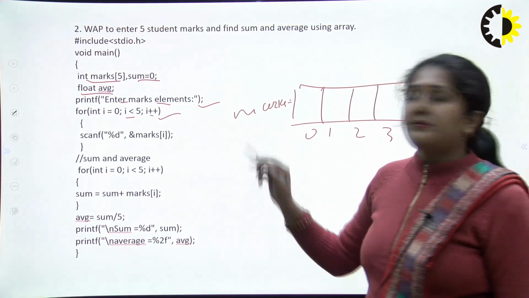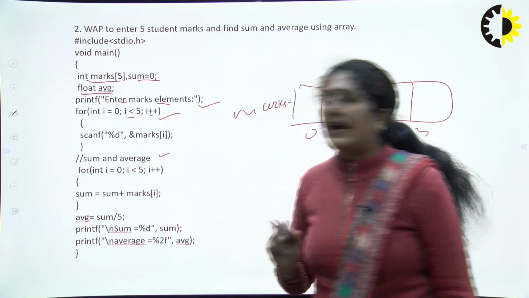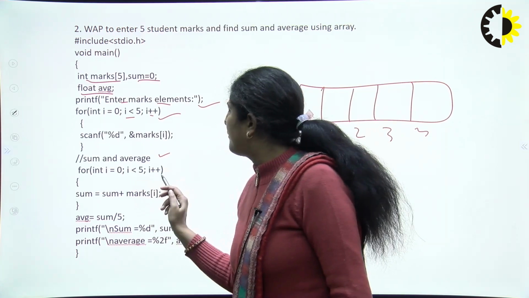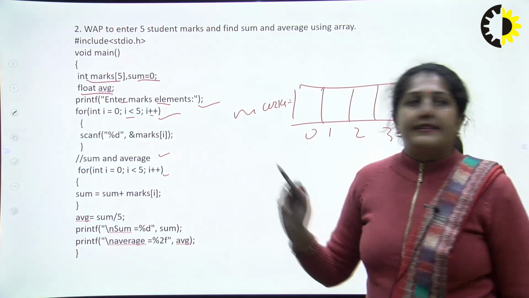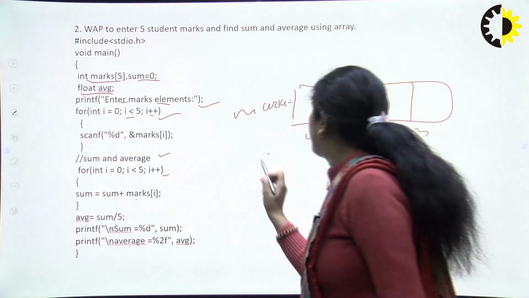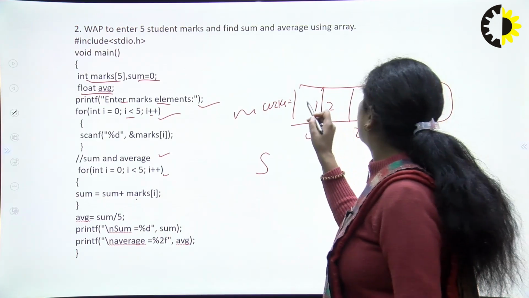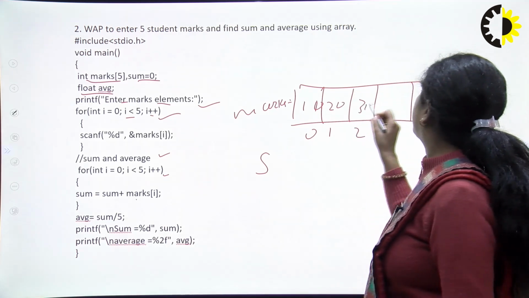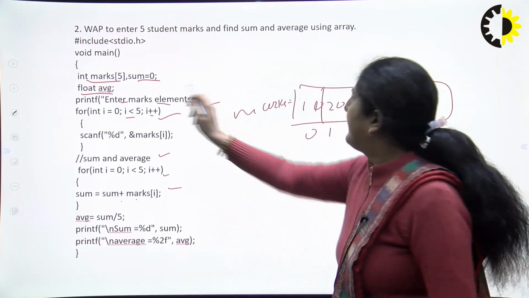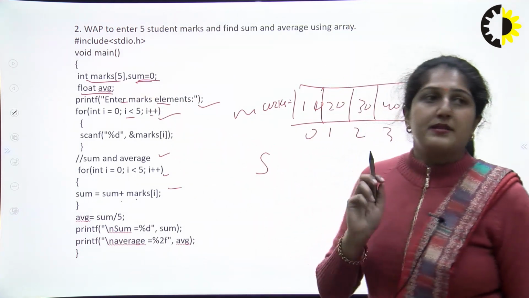Then for the sum of the array, again we are using a for loop, for i is equal to 0, i less than 5, i plus plus. Then sum is equal to sum plus marks of i. So what will happen? Let's suppose the marks are 10, 20, 30, 40, 50. In the sum, firstly our sum is equal to 0.